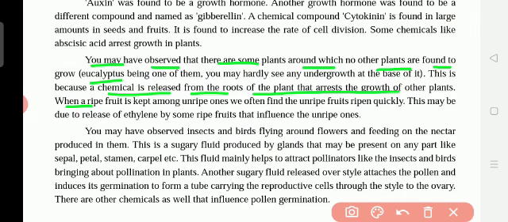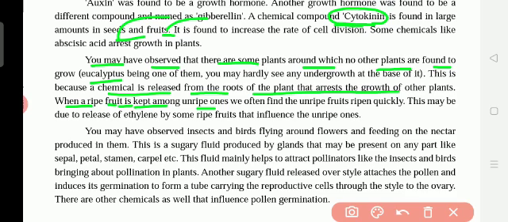When a ripe fruit is kept among unripe ones, which hormone does the ripe fruit have? Cytokinin. So this is not about ripening. In the fruits and seeds we have the cytokinin. Because of the cytokinin hormone, seeds will grow and fruits will grow. Okay, so next one, how will the fruits become ripe?